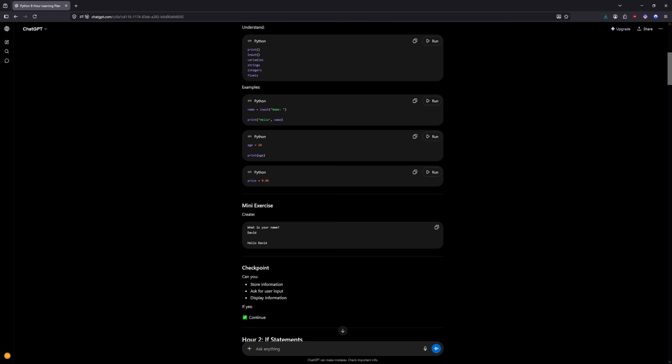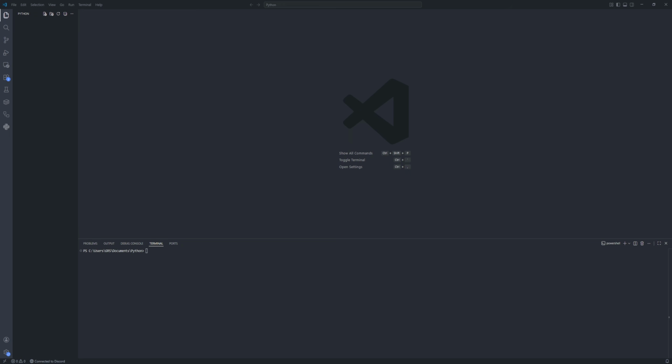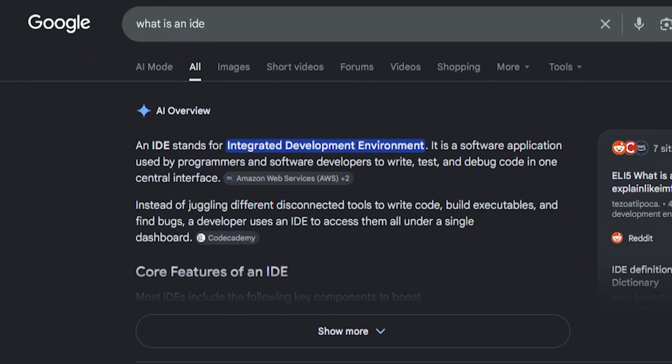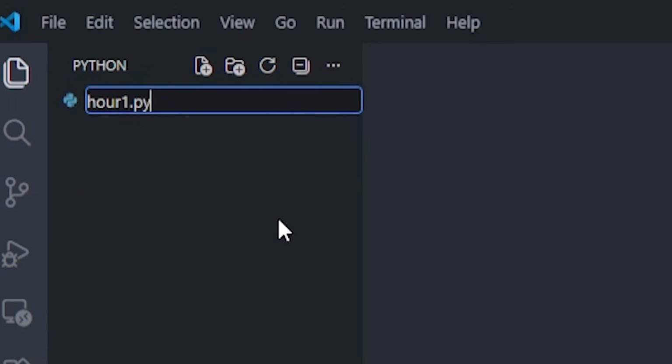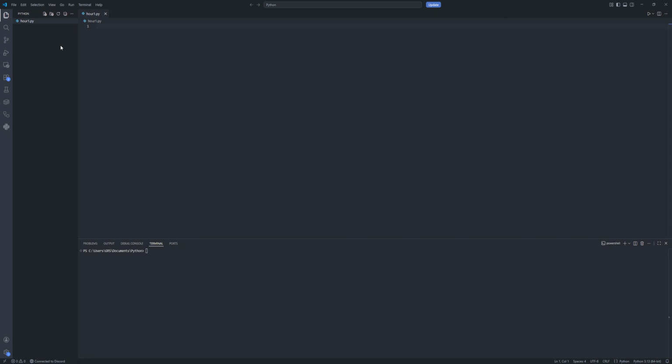Okay, so I have here an IDE. If you don't know what an IDE is, an IDE stands for Integrated Development Environment. It's a software application used by programmers and software developers to write, test, and debug code in one central interface. So now that we have our IDE, let's create a file. We're going to say hour1.py, because Python programs end in .py. And we're going to apply what ChatGPT told us.